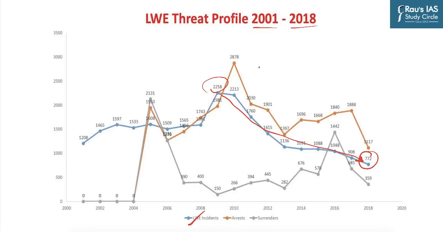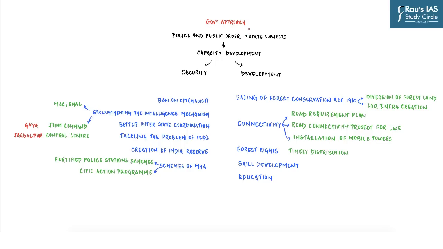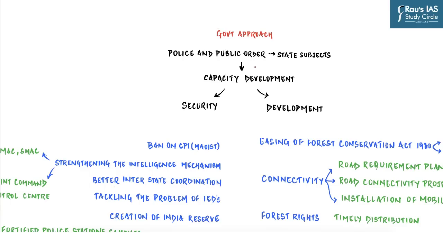And so it clearly shows that there is some traction to the policies and the strategies being followed by the state governments and also the central governments. So all the states affected by LWE have taken their particular measures to suit their local requirements. But in this particular discussion, we are just going to discuss the approach of the central government and the steps taken by them.